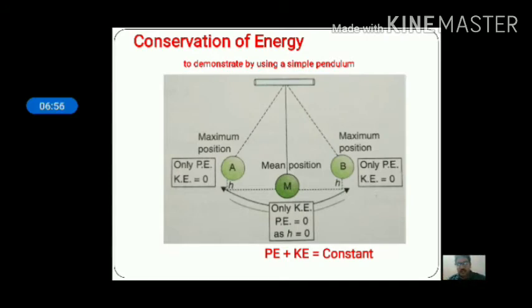Similarly, when the pendulum moves from A to M or B to M, the potential energy slowly decreases, and at the same time the lost potential energy is converted into kinetic energy. Hence, the total energy is always conserved, subject to the condition that no energy is dissipated or lost to the atmosphere or surroundings.